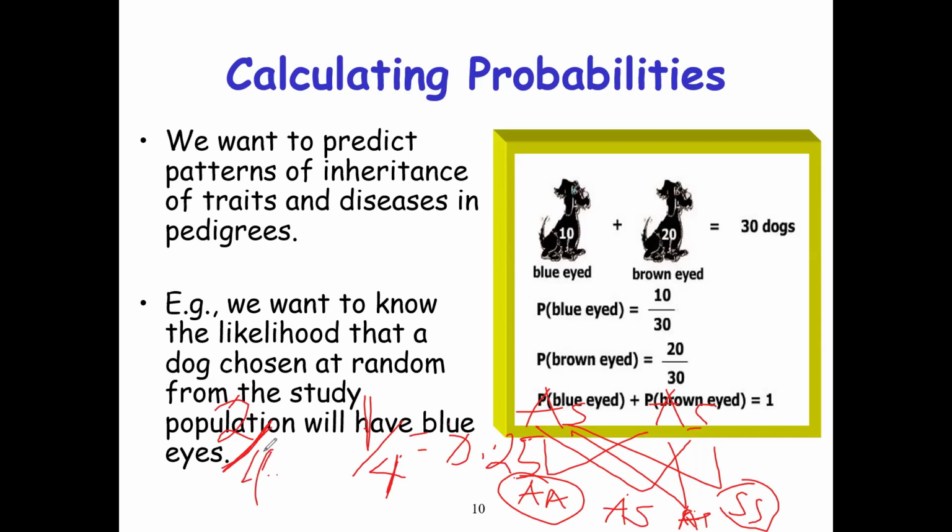And what is the probability of giving birth to AA? It's 1 over 4, so 0.25. So this is how to calculate probability in genetics.